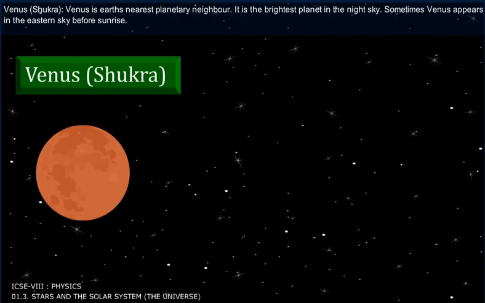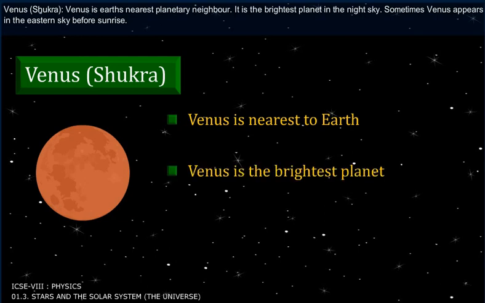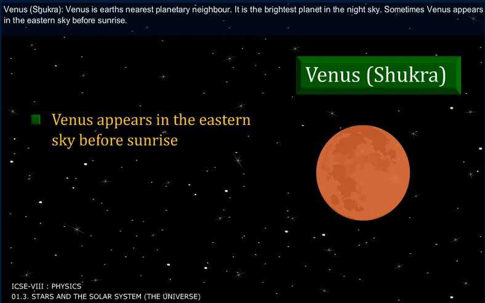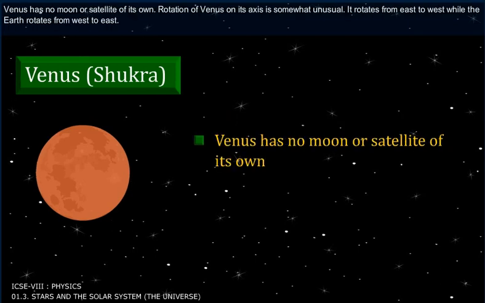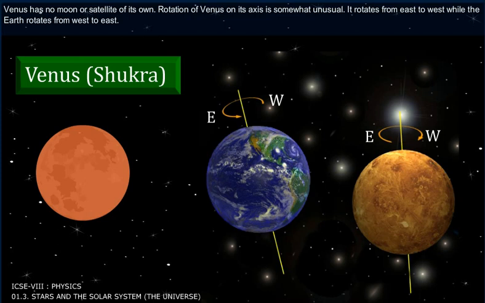Venus. Shukra. Venus is Earth's nearest planetary neighbor. It is the brightest planet in the night sky. Sometimes Venus appears in the eastern sky before sunrise. Sometimes it appears in the western sky just after sunset. Therefore, it is often called a morning or an evening star, although it is not a star. Venus has no moon or satellite of its own.